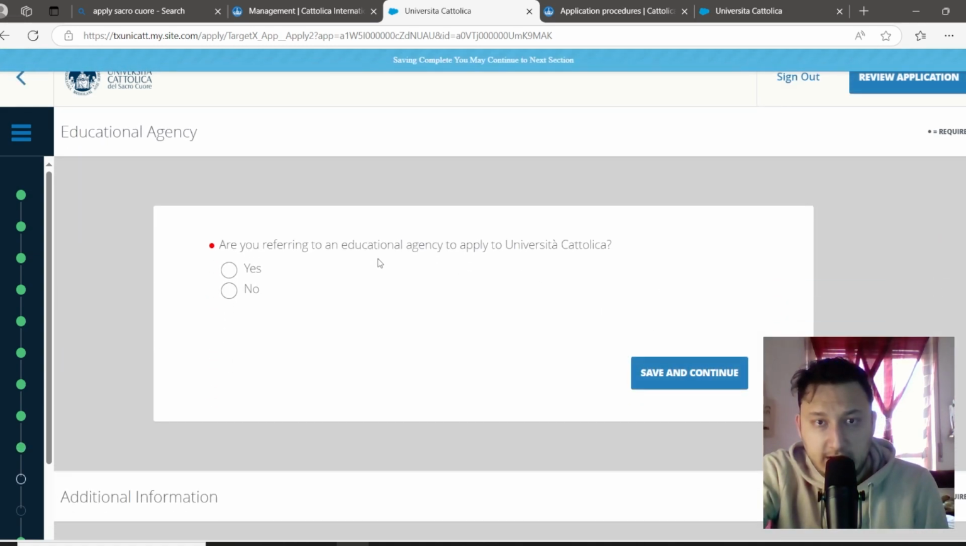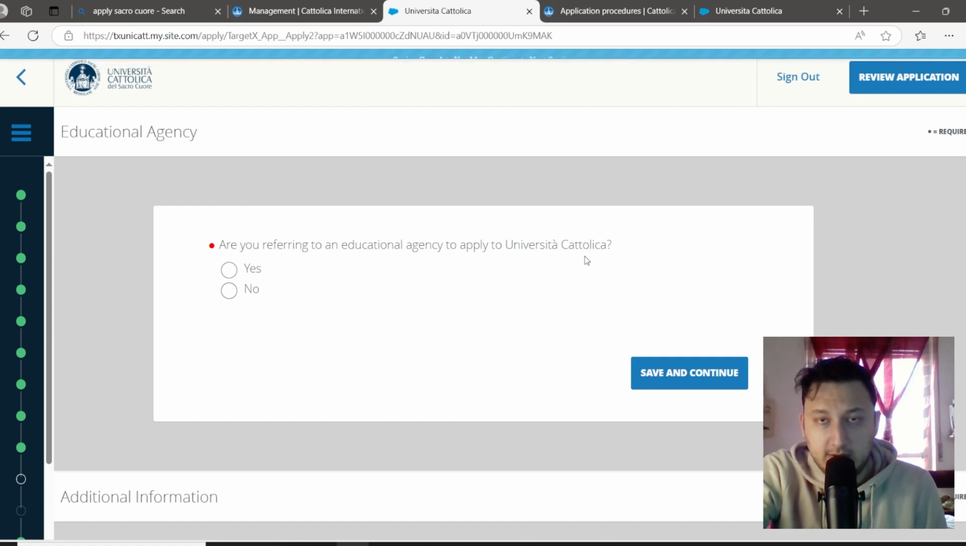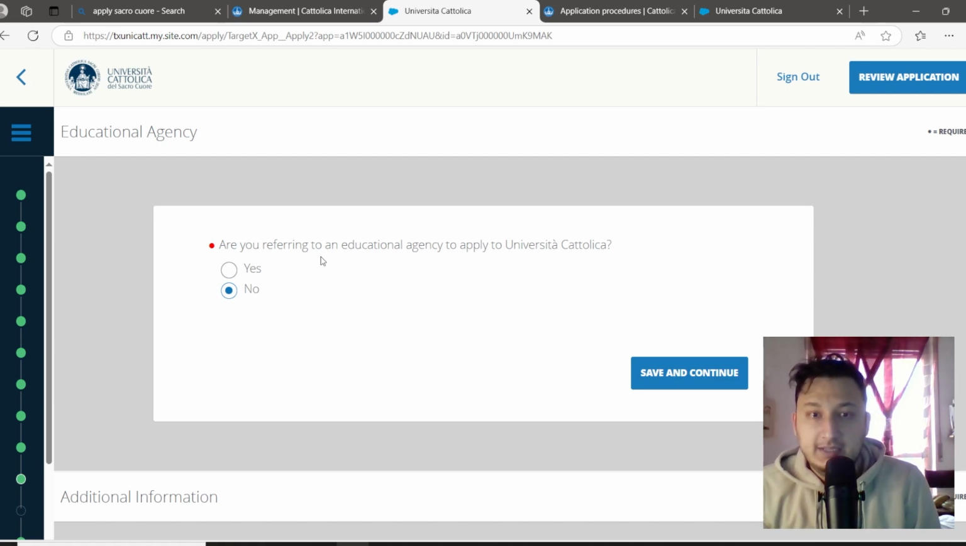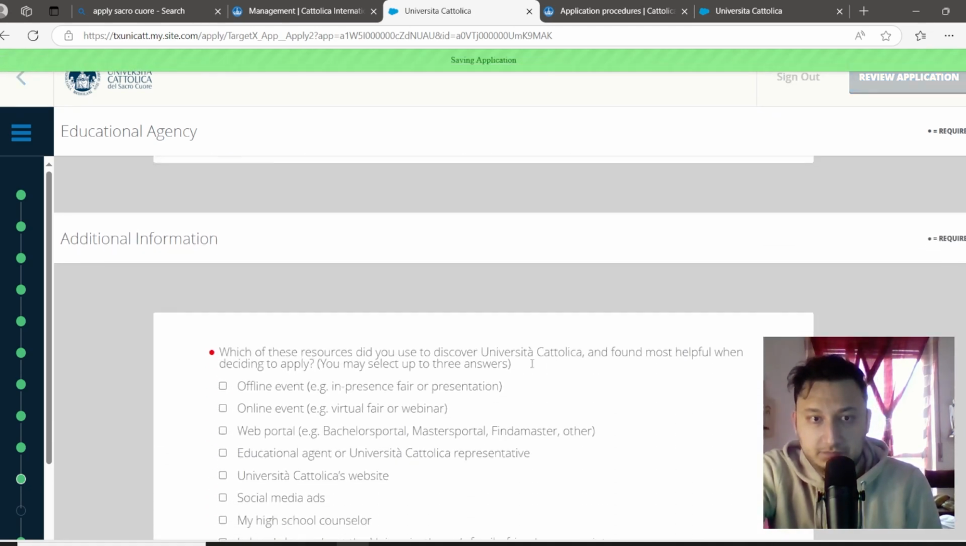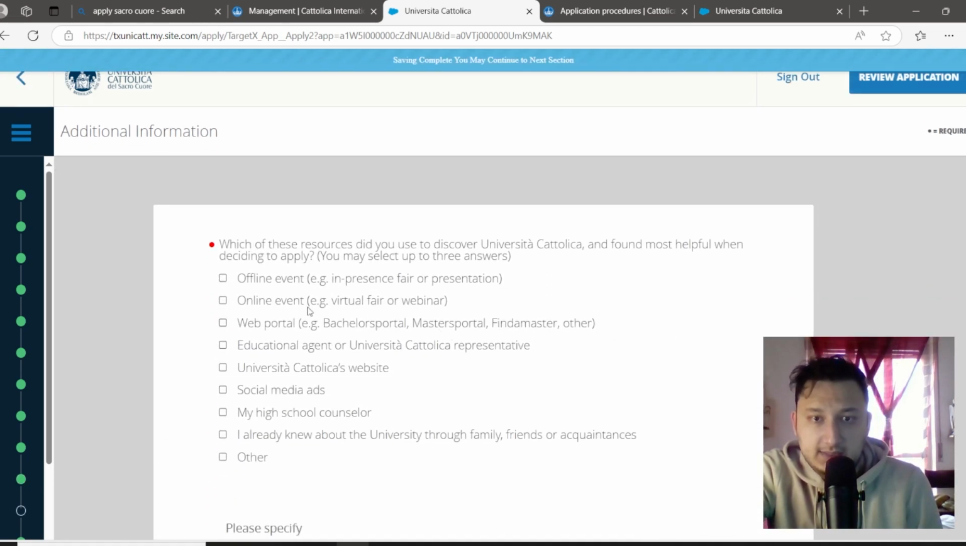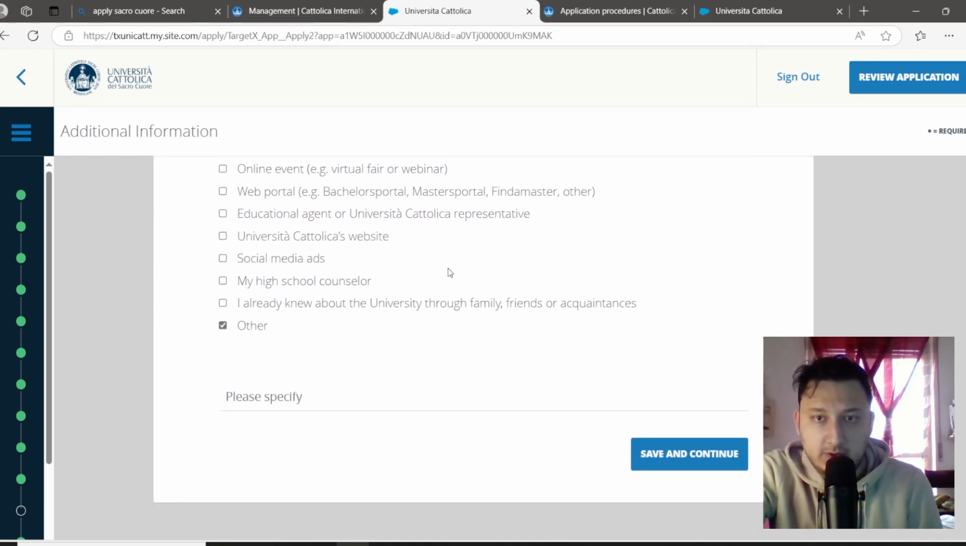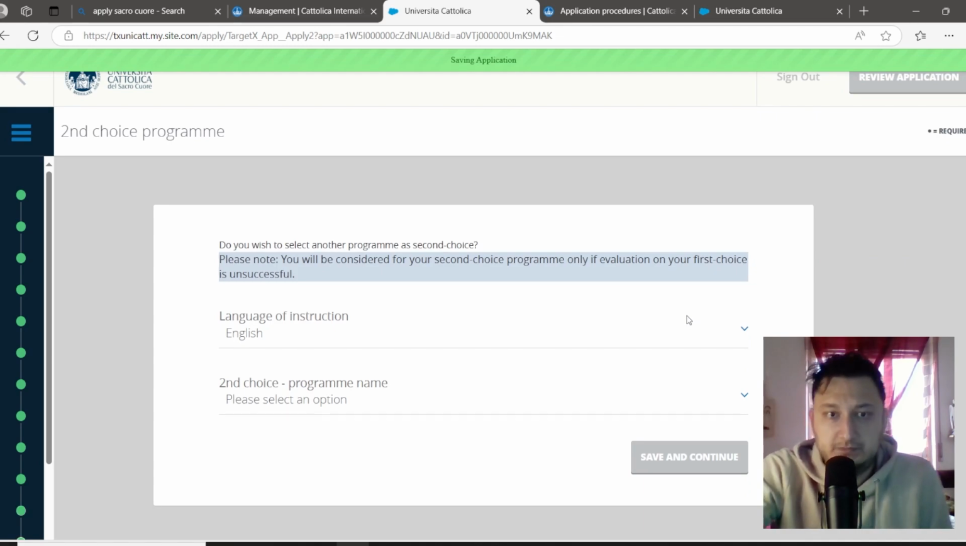Are you referring to an educational agency to apply to Università Cattolica? If you are applying for yourself, you should select no. If you are an agency that is applying for other students, you should select yes. This is not important, but it is better to choose one of them. How did you know about Università Cattolica and find it? For example, my high school counselor. Save and continue.